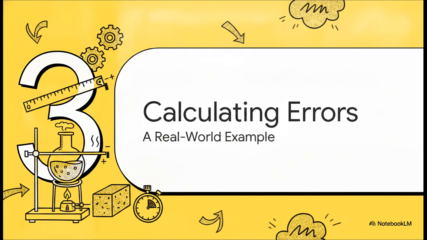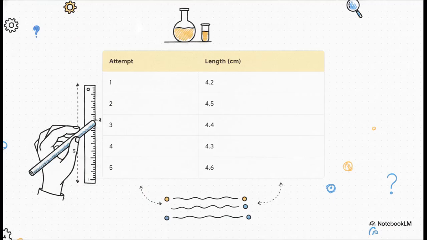Section 3. Calculating the error types, a real-world example. Let's apply these definitions to a real lab scenario. Okay, imagine we're hanging out in the lab and we're measuring the length of a standard metal rod 5 separate times. Because of our good old unavoidable human error, we end up with slightly different answers every single time. Let's say we get 4.2, 4.5, 4.4, 4.3, and 4.6 centimeters. Now, none of these is the absolute perfect truth, but collectively, they hold the answer.